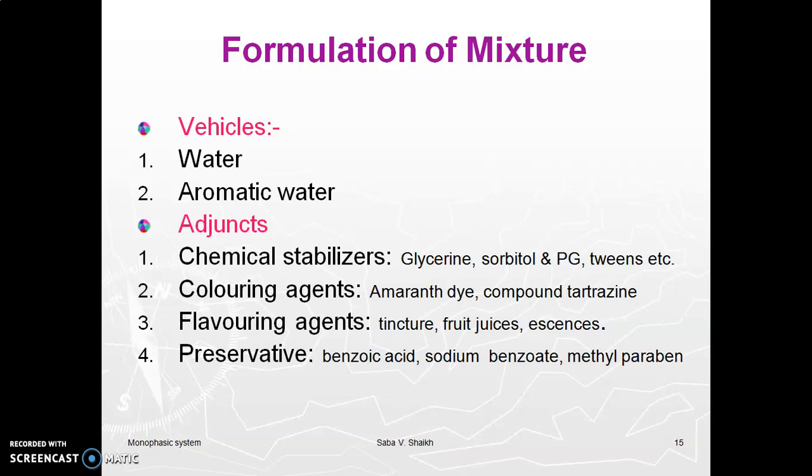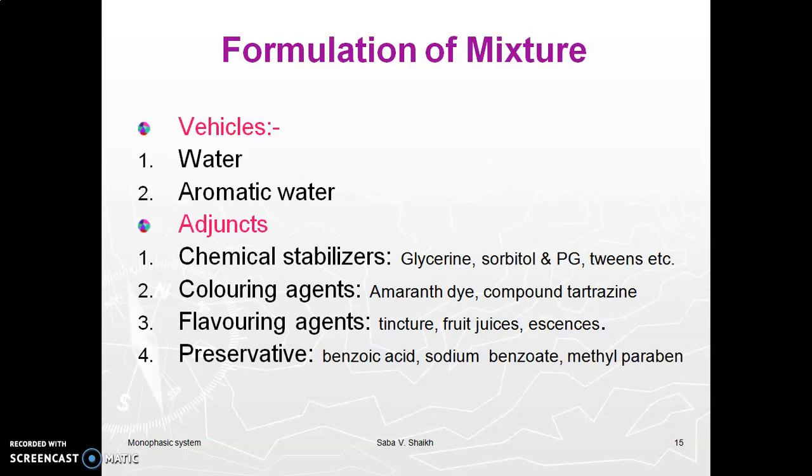Again, we have a medicated vehicle also. Medicated vehicles means sometimes a vehicle with different therapeutic activities is prescribed. Examples are compound gelatin infusion and orange peel infusion, which have flavor as well as medicated properties.